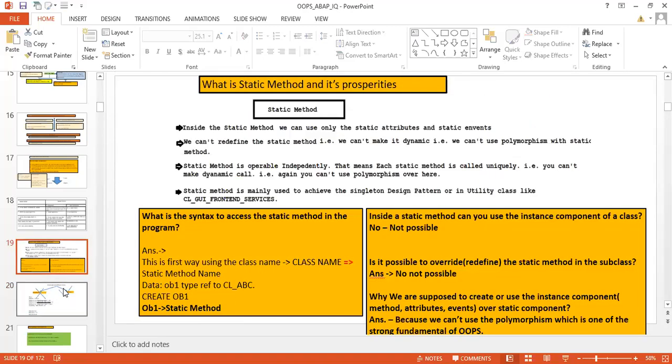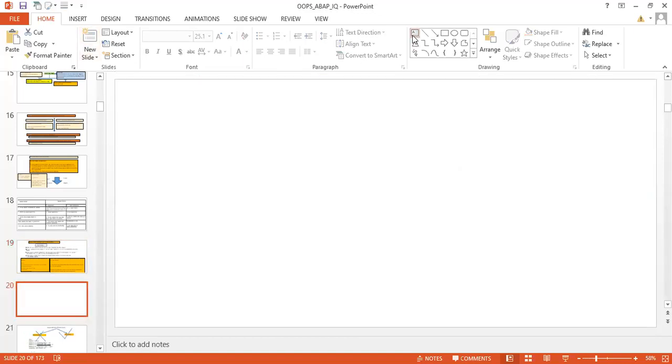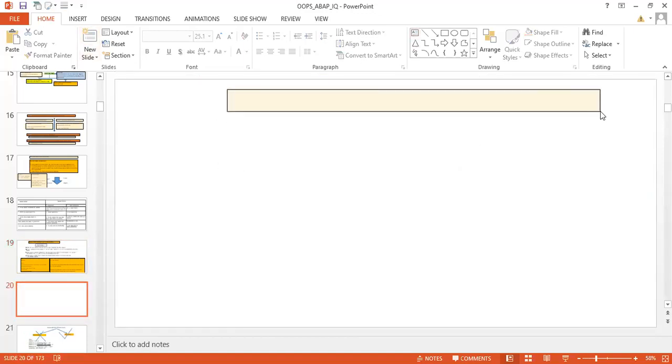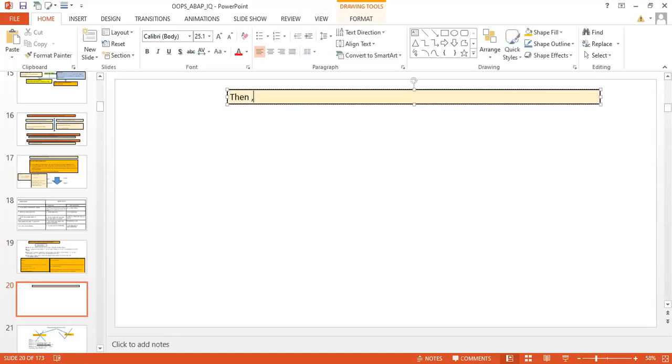Let me write it down so that it will be documented. So the question is, your smart interviewer will ask you: then when to use a static method?